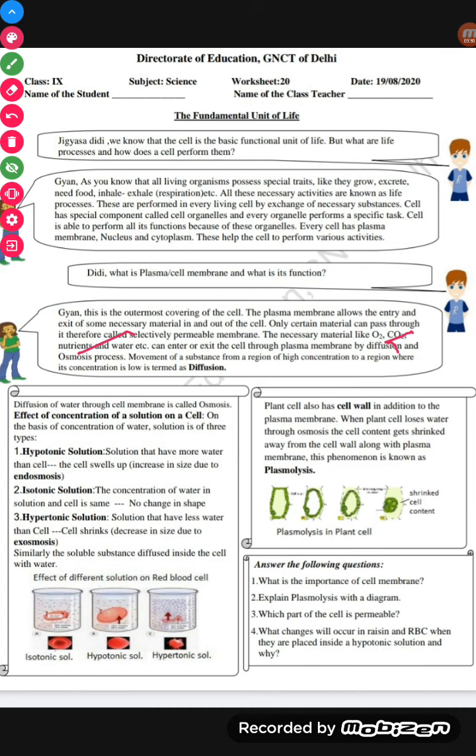The movement of a substance from a region of higher concentration to a lower concentration is known as diffusion. So what is diffusion? The movement of substance from the region where the concentration is high to the lower concentration is known as diffusion.